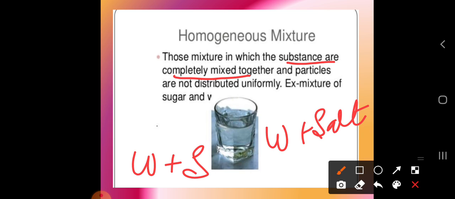Okay, they have settled down, and in the result you can obtain a pure or transparent form of the solution. So this is considered to be a homogeneous mixture, where the substances are completely mixed together. They are not going to disturb any kind of particle. So that is the homogeneous mixture.